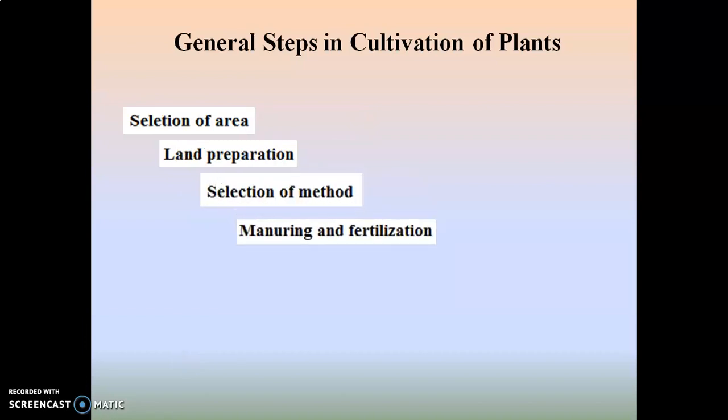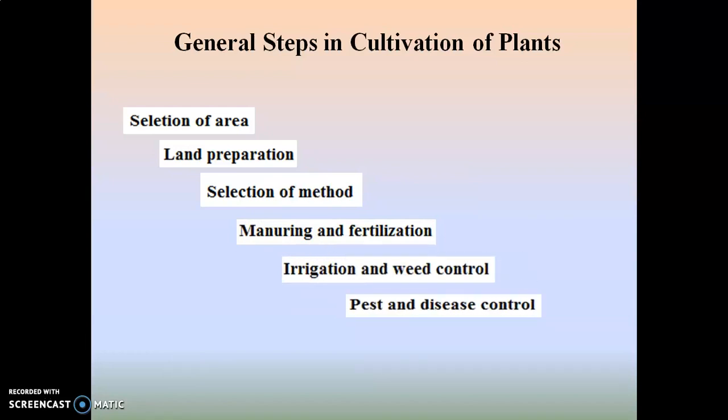Next is addition of manures and fertilizers to the land. Also along with this, proper irrigation is maintained, and control over the weeds is also required for the cultivation. Then pesticides are used to control pests, and disease control is also carried out. Then proper harvesting is carried out in a suitable season and by using a suitable method at a specific time. This is to get the maximum yield of the product from the cultivated varieties. Okay, so these are the general steps involved in the cultivation of plants.